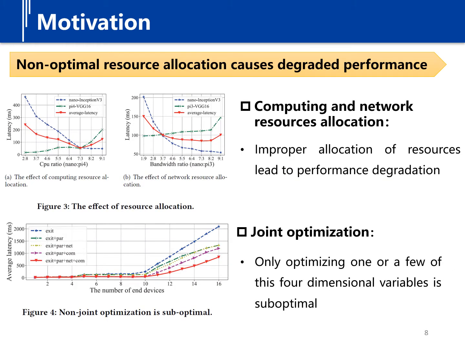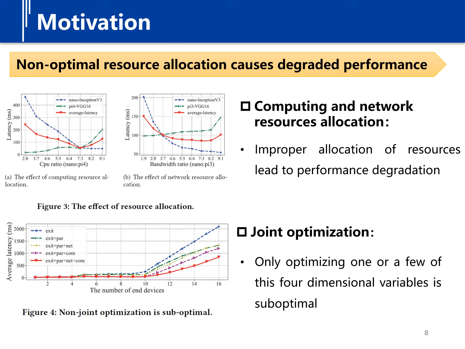In heterogeneous edge, the edge server and its network link are shared and competed for by end devices. Figure 3 shows that the average performance degrades 4.62 times and 1.75 times in the worst case, compared with the optimal computing and network resource allocation. Improper allocation of resources can lead to even more prohibitive performance degradation.